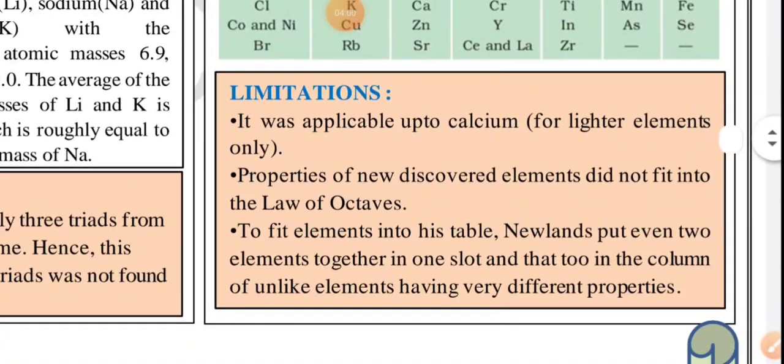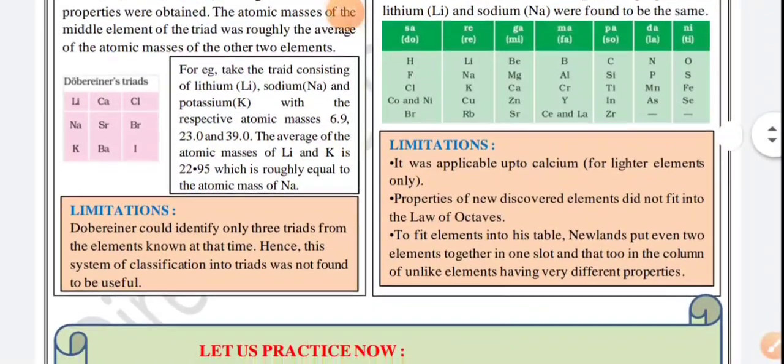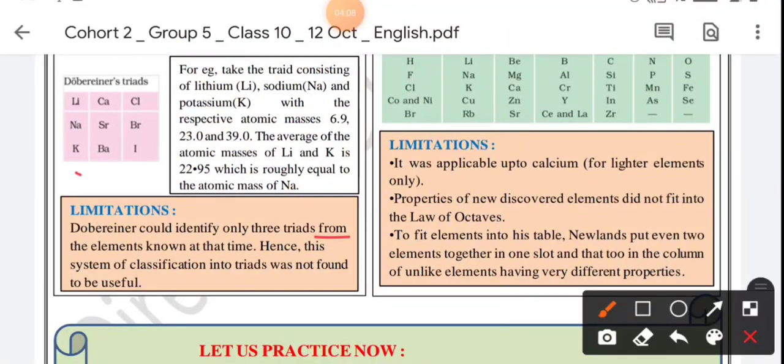There were so many limitations for Newlands' law of octaves and Dobereiner's triads. Dobereiner could identify only three triads among the elements known at that time. Hence, this system of classification into triads was not found to be useful.